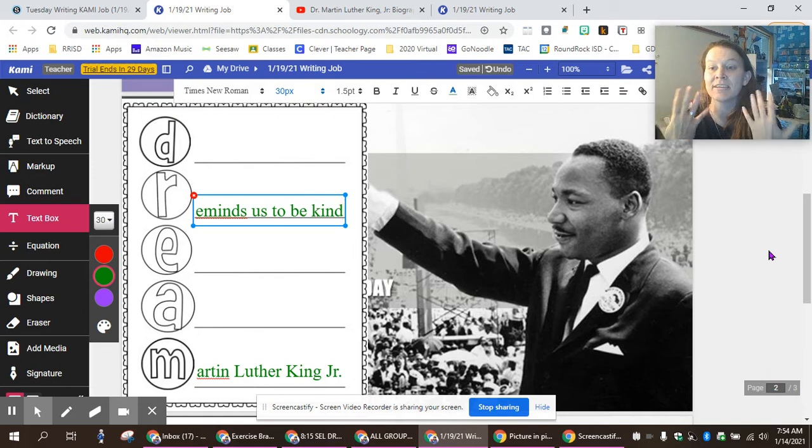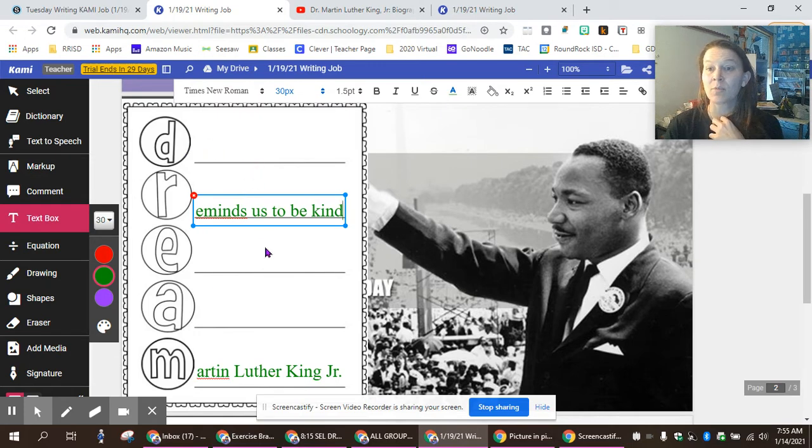Be thinking of maybe how to describe him. He's a kind man. He was compassionate. That means he was full of love. He was an important person in our history. He made lots of changes in our world. So when you're thinking of these letters, think of what I'm teaching you here or what your teacher has taught you or your family, or think of what the video has taught you too.